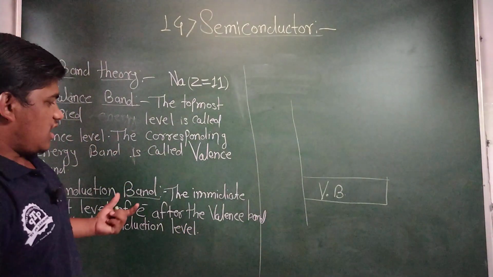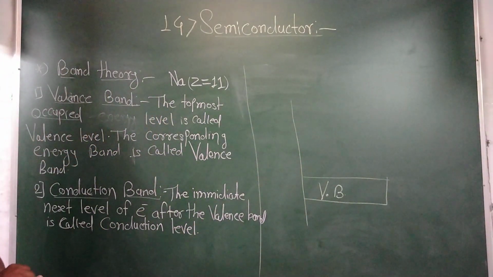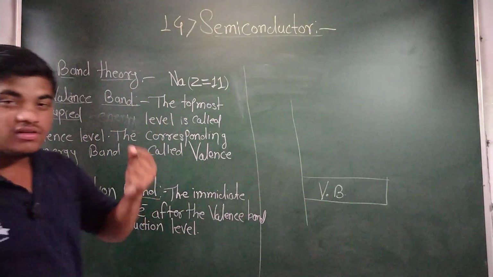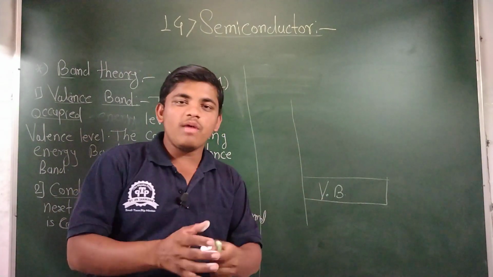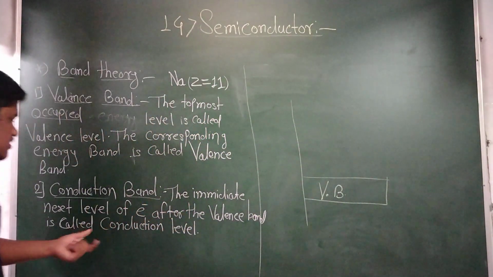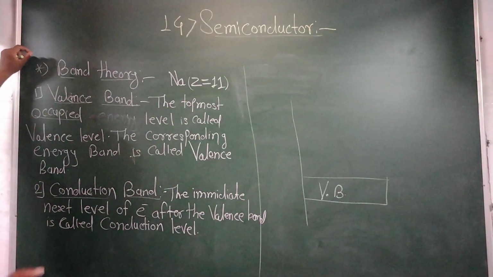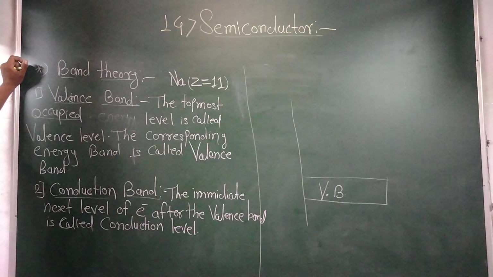This is for MCQ. What is the difference between conduction band and valence band? As I said in the first lecture, the valence band may be completely filled or partially filled, but the conduction band cannot be completely filled. It is partially empty or completely empty.